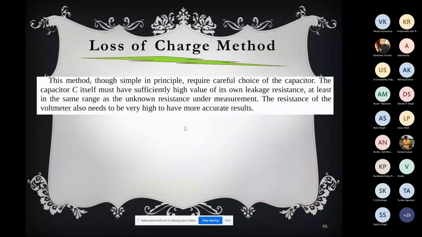The resistance of the voltmeter, which we are not considering here, should also be very high to measure accurately. As we are using a very high resistance to measure, the voltmeter resistance should be much higher, so that all the current passes through R, and not much current passes through the voltmeter. So these are two precautions you have to note very carefully.